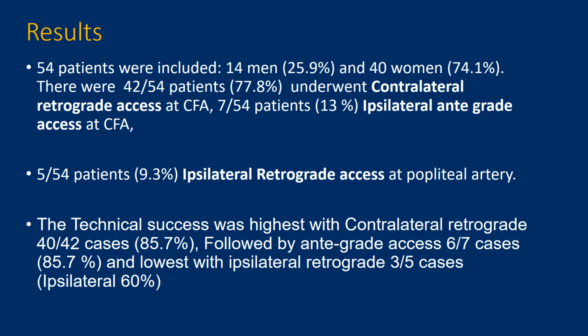Results: 54 patients were included, 14 men and 40 women. There were 42 patients who underwent contralateral retrograde axis and 7 ipsilateral antegrade axis. And 5 patients received ipsilateral retrograde axis at the popliteal artery, which represents 9.3%. Technical success was high with contralateral femoral axis, followed by antegrade femoral axis, and lowest with popliteal retrograde axis, at 60% technical success rate.